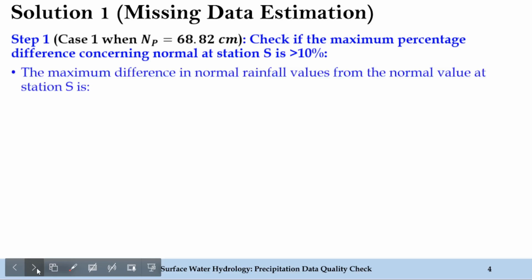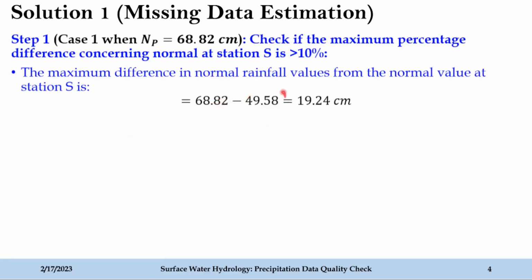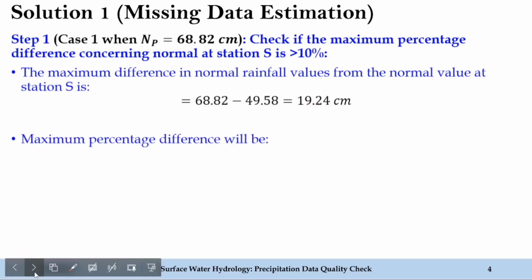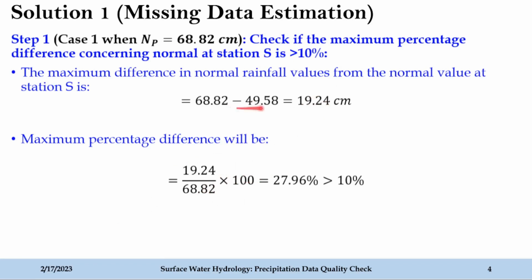The maximum difference in normal rainfall values from the normal value at station S is obtained as 68.82 minus 49.58. So how have we taken this? This is the maximum rainfall which has occurred among all the 4 stations, and this is the minimum rainfall which has occurred among all the 4 stations. The difference between both of them gives 19.24 centimeter. The percentage difference is estimated as the difference between the maximum and minimum divided by the maximum rainfall magnitude, times 100, which gives us 27.96%, and this is greater than 10%. So what have we identified?